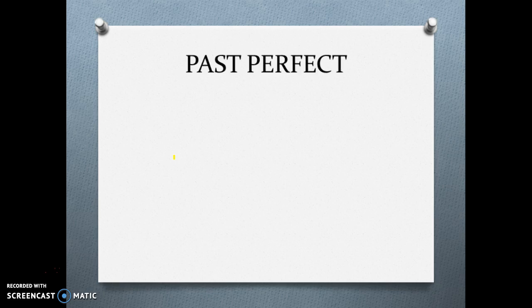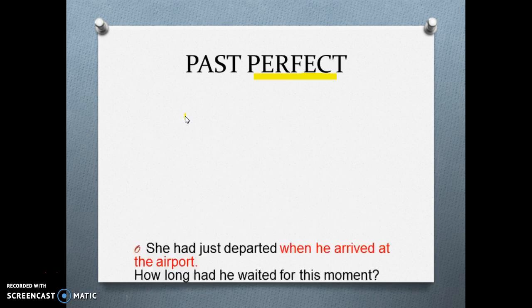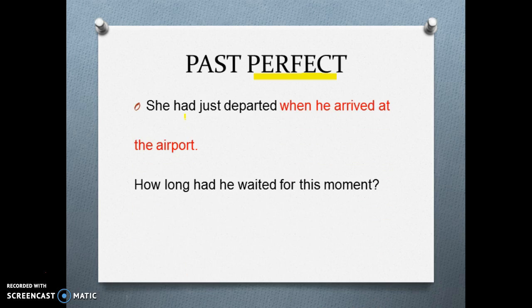And then we have the past perfect. This might be difficult for many, but it's not if you analyze it this way. In English, the word perfect means the same as before. So, if we say past perfect, we're talking of an action that happened before another action in the past. For example, she had just departed when he arrived at the airport. How long had he waited for this moment?